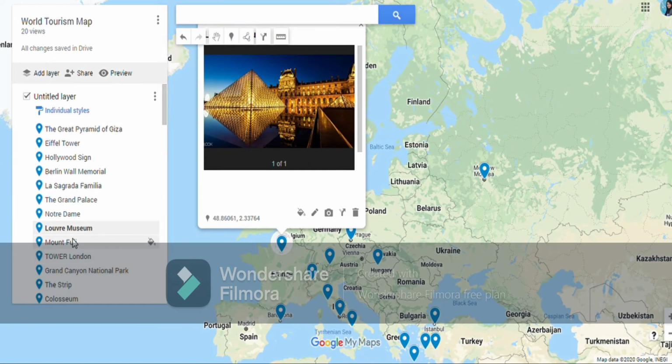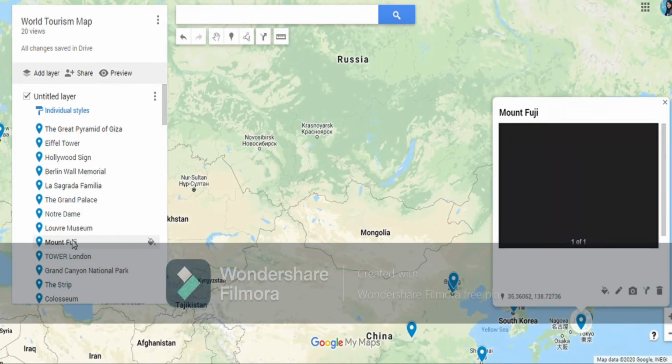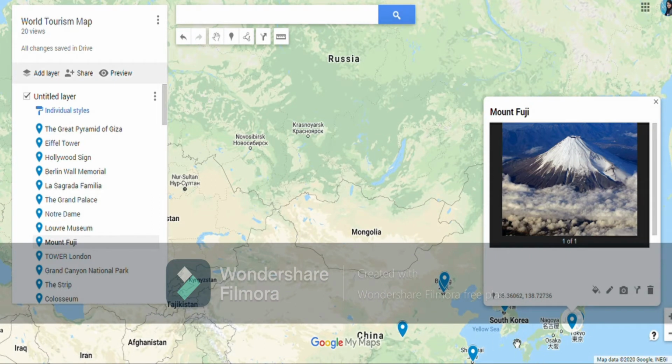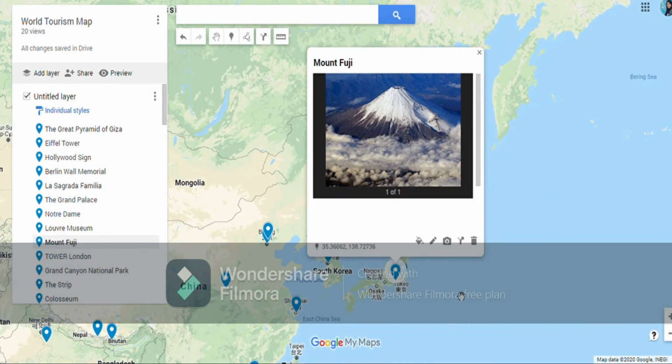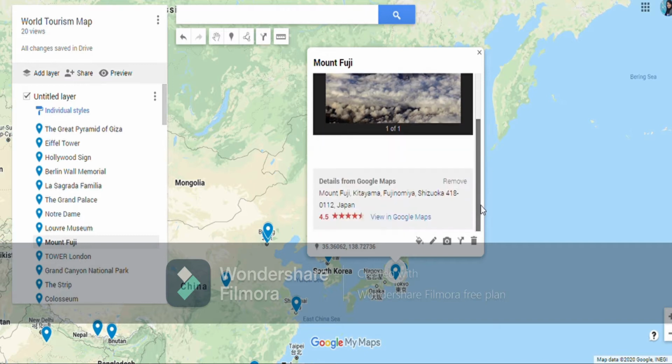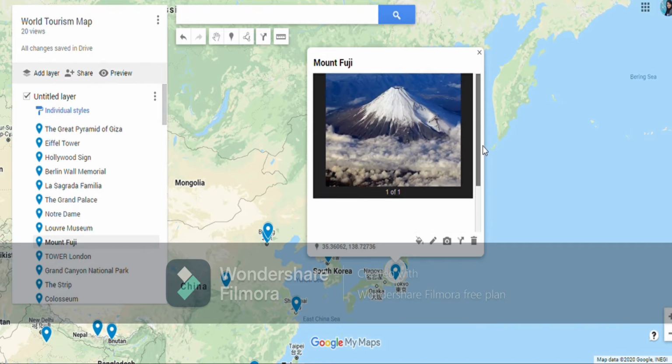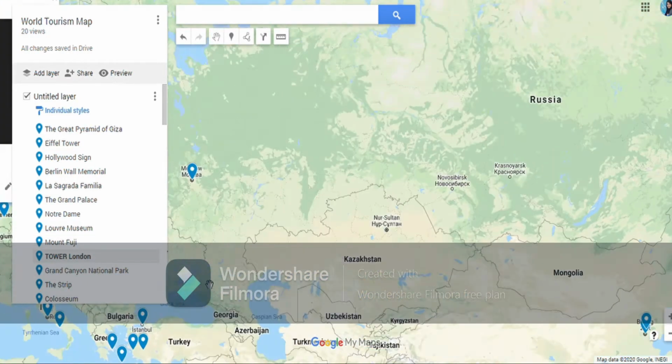Then we have Mount Fuji in Japan, an active volcano site we have in Japan. So people have really started visiting these adventurous sites. Of course it is very thrilling and very dangerous to visit such sites, but people are now doing extraordinary things. So this is Mount Fuji in Japan, the active volcano site. Next we have the Tower of London. Here we have the Tower of London in London.